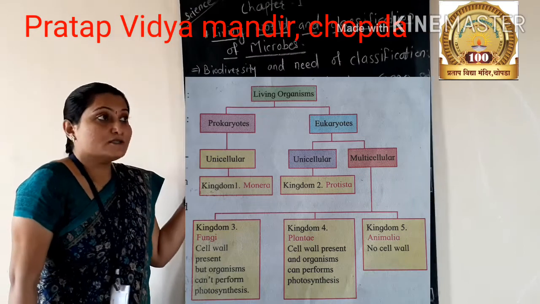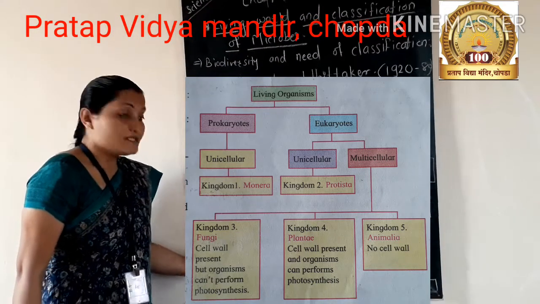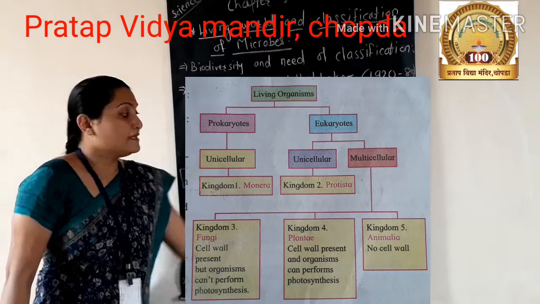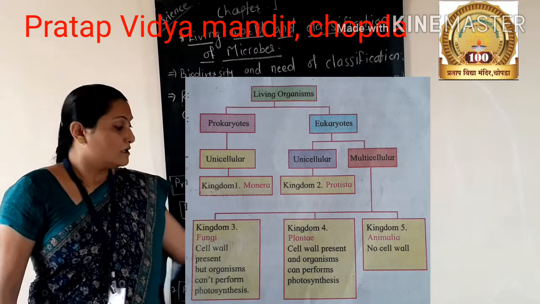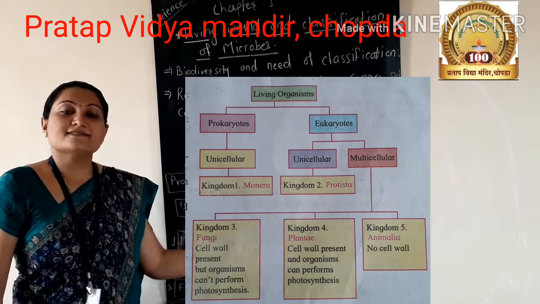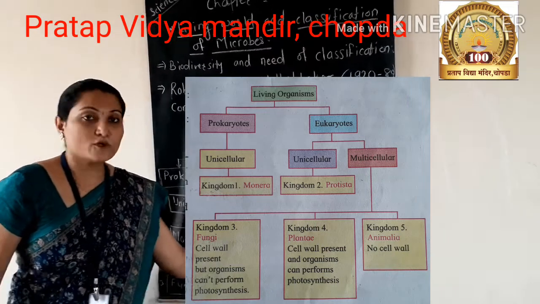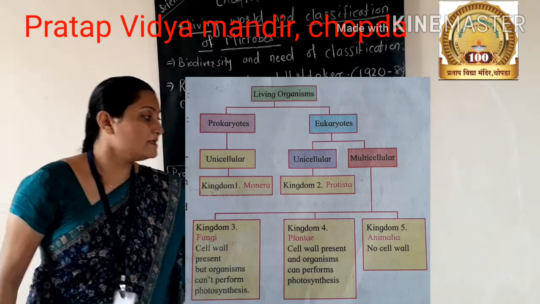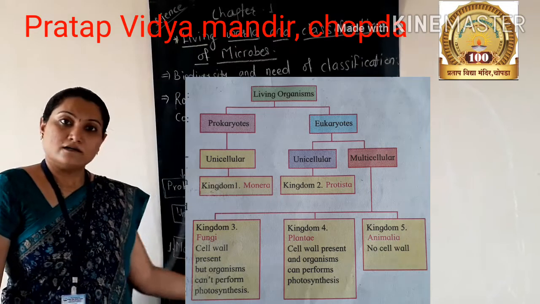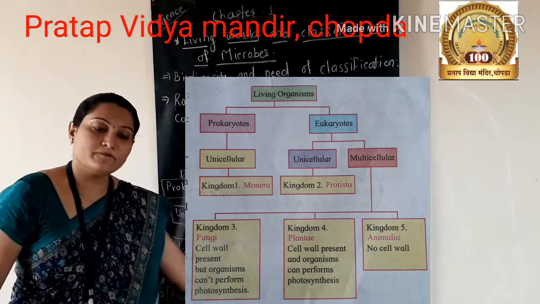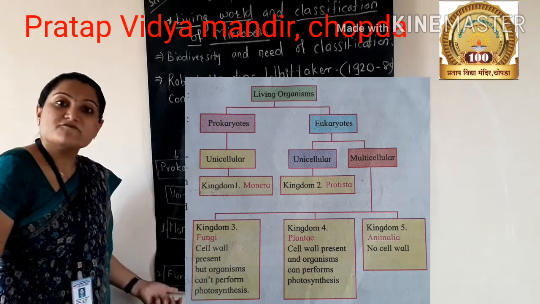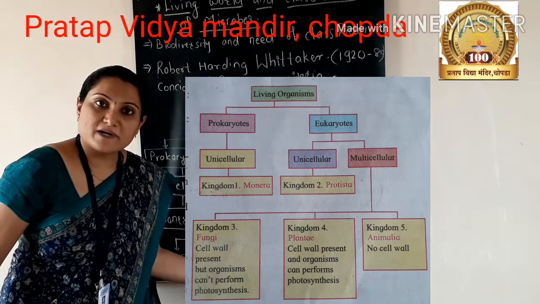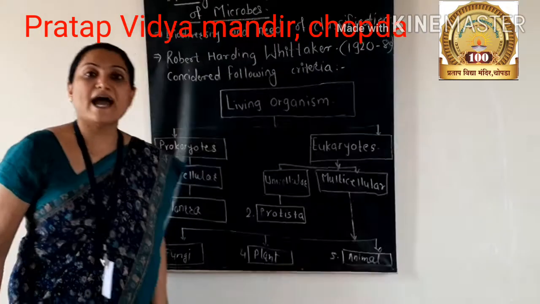In prokaryotes, the first kingdom is Monera. In eukaryotes, in unicellular, the second kingdom is Protista. And in multicellular, they are divided into three kingdoms: third kingdom is fungi, fourth kingdom is plant, and fifth kingdom is animal.